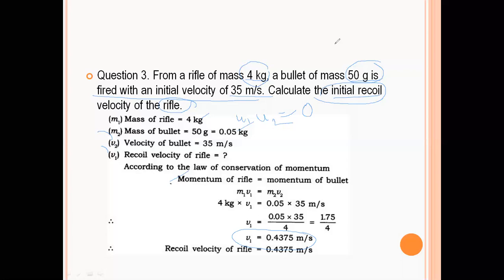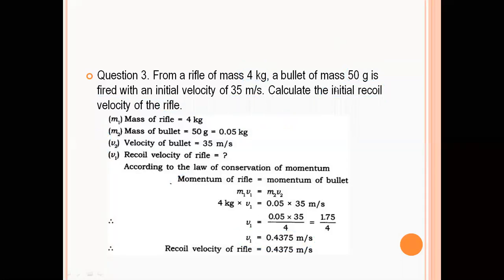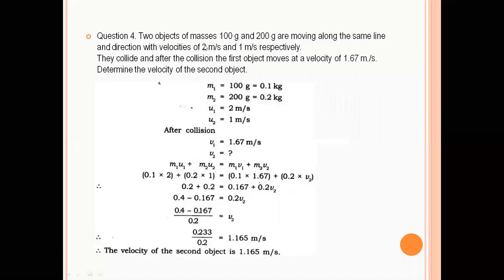Now, the next question. Two objects of masses 100 gram and 200 gram, that is M1 and M2, are moving along the same line and in the same direction with velocities of 2 meter per second and 1 meter per second, that is U1 and U2. After the collision, the velocity becomes 1.67, that is V1. Now you have to calculate V2.